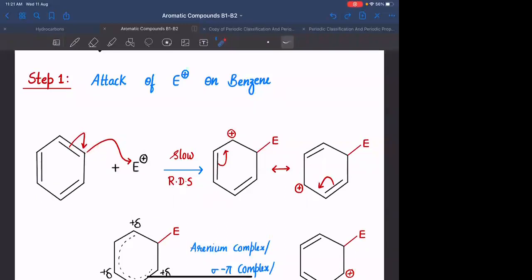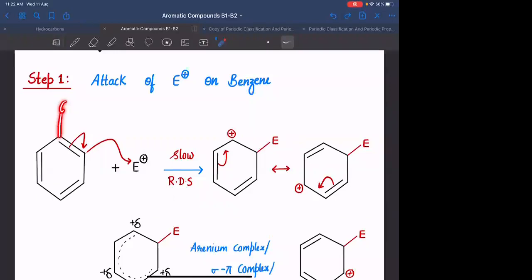Agreed? If you are having more and more electron density concentrated inside the aromatic compound, the electrophile will approach that particular aromatic compound at a faster rate. यहाँ पे जितना ज़्यादा पैसा है, then only the thief will have more tendency to go and attack it, na? If you don't have any money here, it won't be attacking it. Agreed? Everyone. Electrophile being positively charged, it always seeks the negative charge. So if you have more and more concentration of electron density in the benzene ring, the rate of reactivity will be more. Clear?